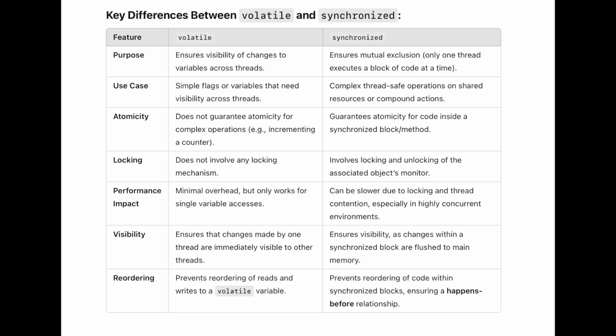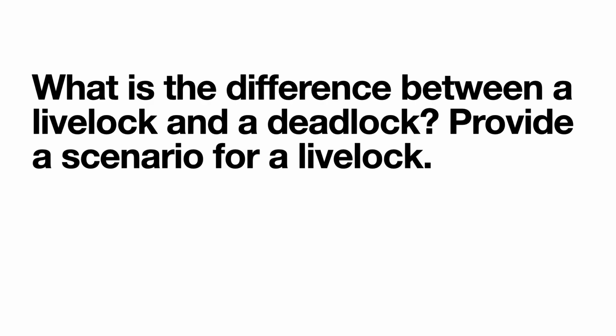Now let's take a look at where to use which. Let's say if you have a single variable that needs to be updated and accessed by multiple threads, then use volatile. Now when you want to ensure mutual exclusion and prevent race conditions, then use synchronization. So in this case, if you want to increment a shared counter variable, then use the synchronized keyword. Now the next question, what is the difference between a livelock and a deadlock?